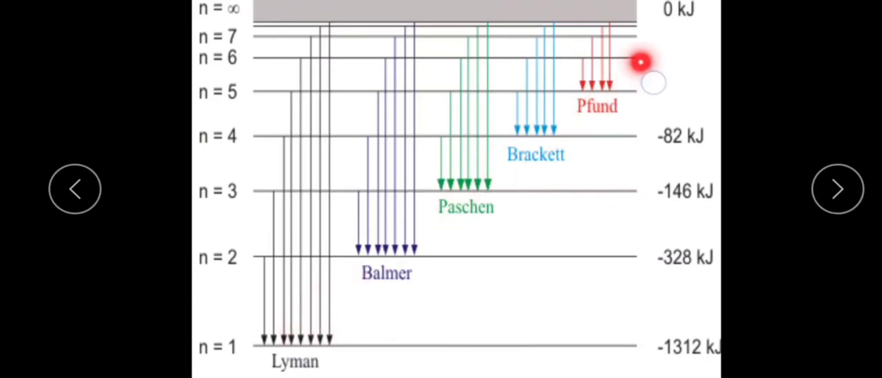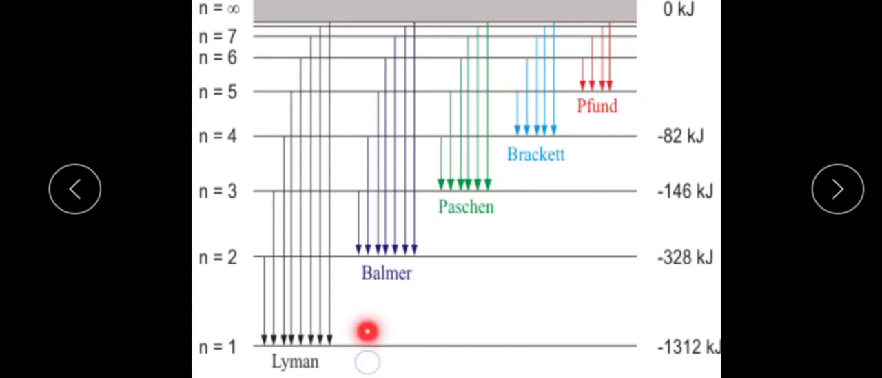So, the Lyman, Balmer, Paschen, Brackett series. What is a spectral series, and how are these series obtained? One more time I am explaining it here. This is the ground state, represented by n equal to 1, where the electron in the hydrogen atom sits.